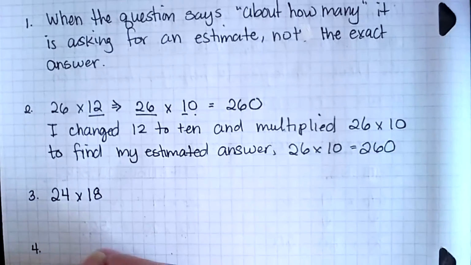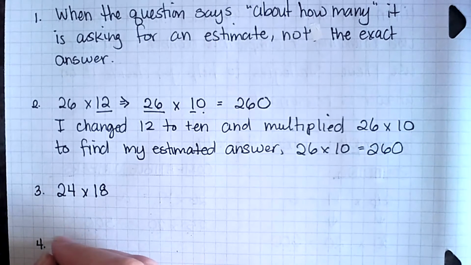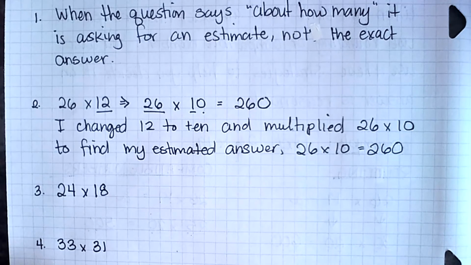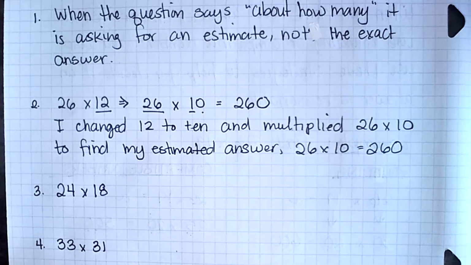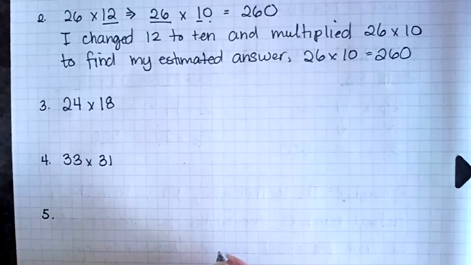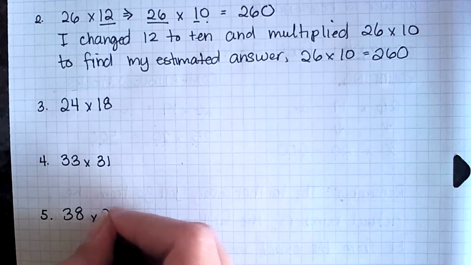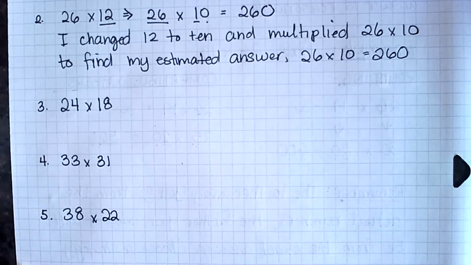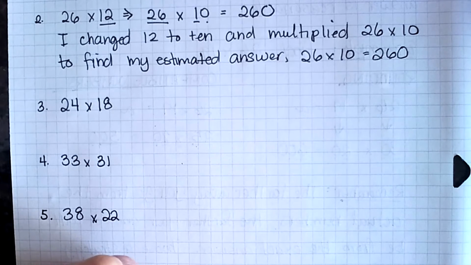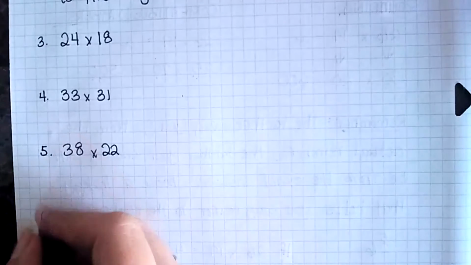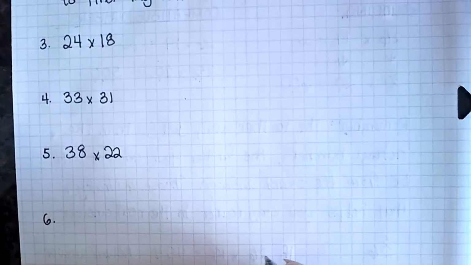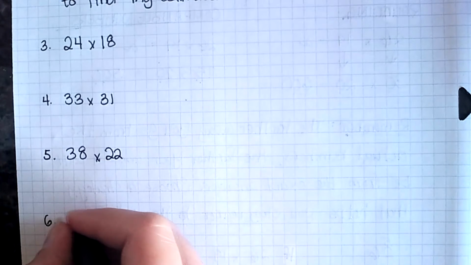Number 4, we have 33 times 31. For number 5, we have 38 times 22. And for number 6, we have 45 times 48.